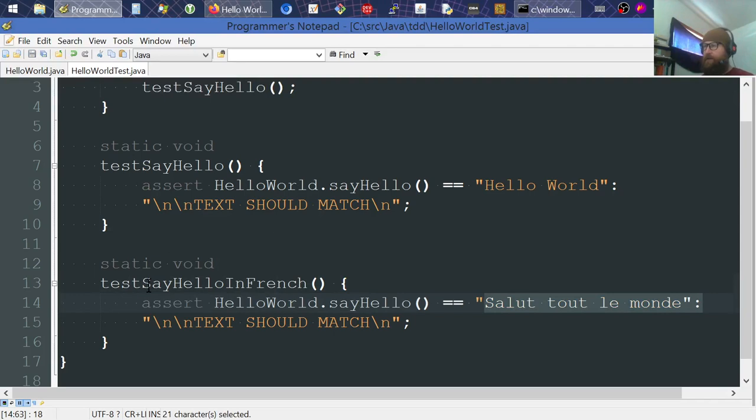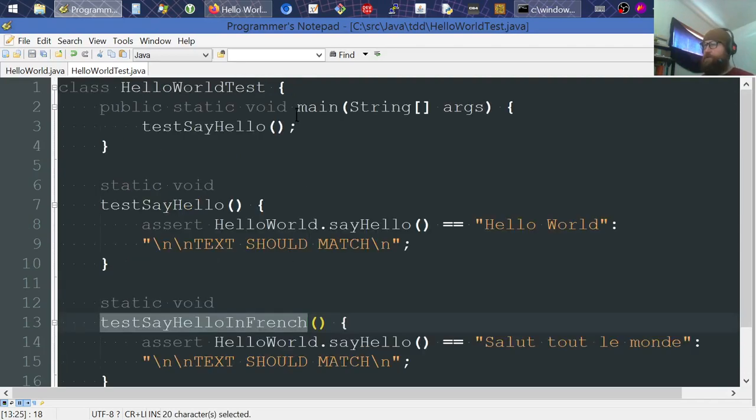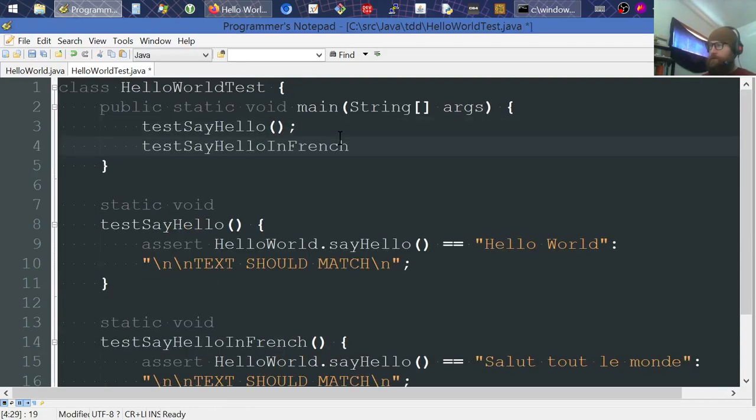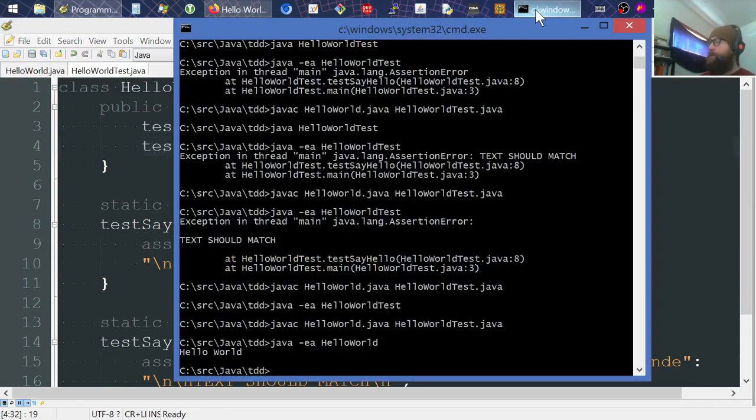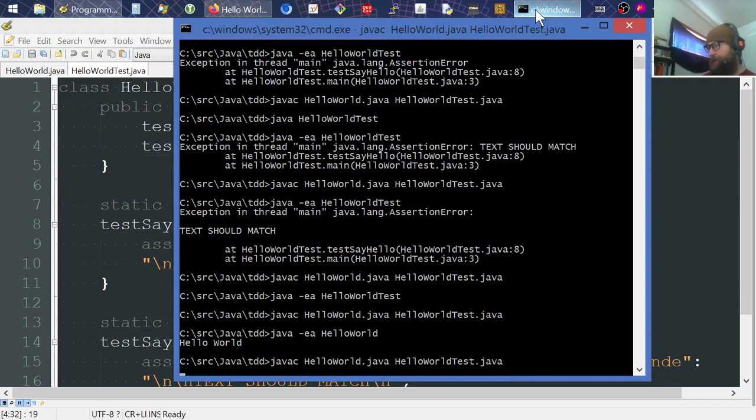Okay, cool. Now I'm going to save that. I need to copy this test up here to actually run it, because it's our own little built up framework. And then I'll jump out here and I'll compile it.